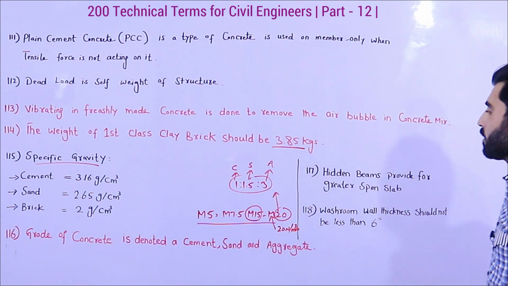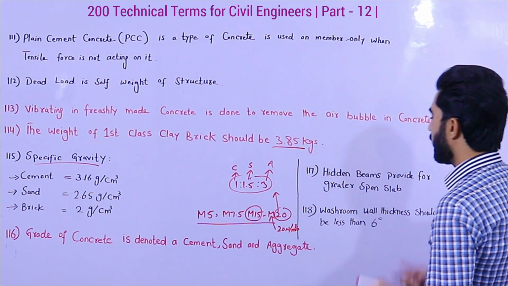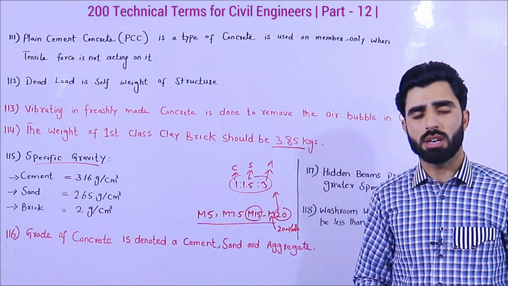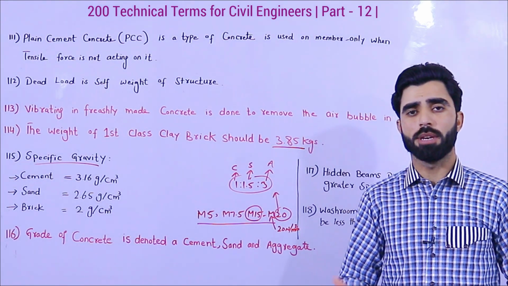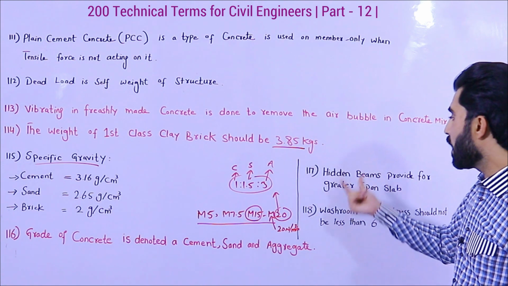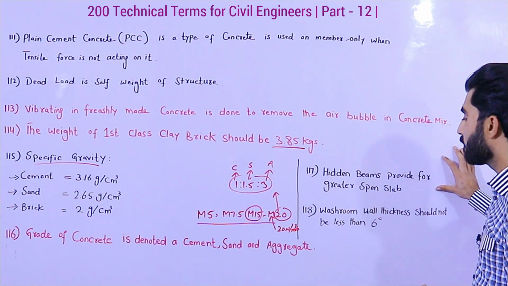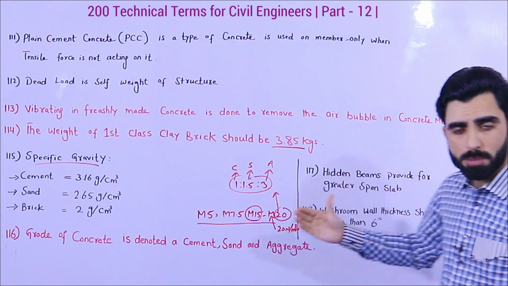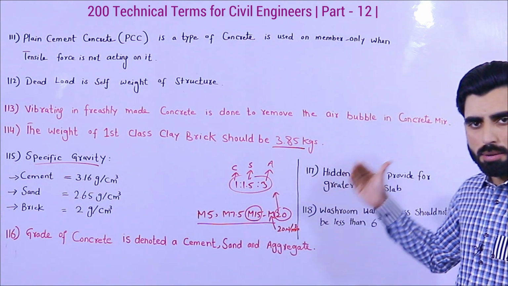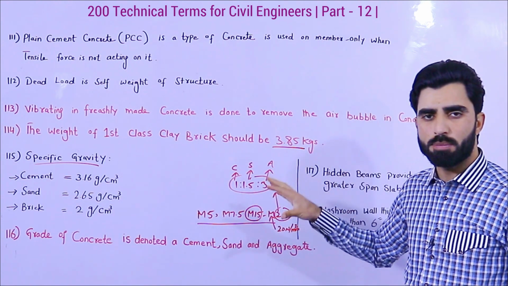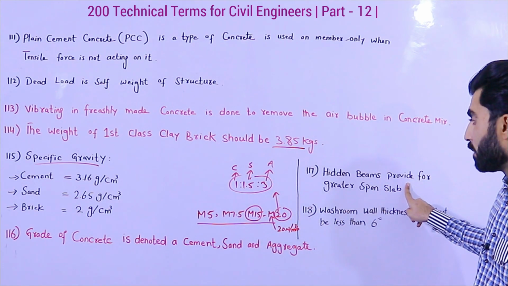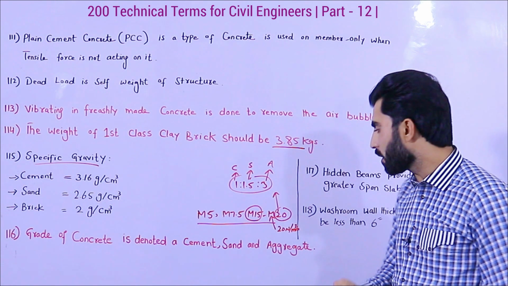The other one is 117 about hidden beams or concealed beam. We are using concealed beam or hidden beam in the slab. Why are we using it? Hidden beams are provided for greater span slab. So when we have a greater span of slab, we should provide a concealed beam. Hidden beam and concealed beam are the same thing.